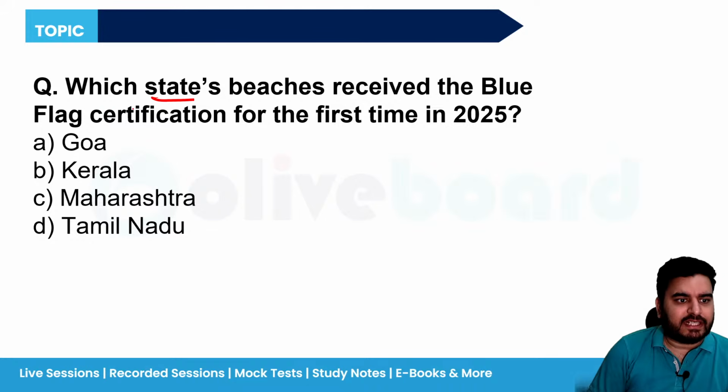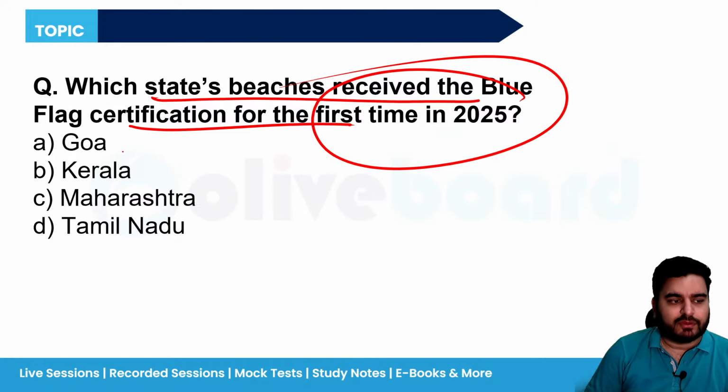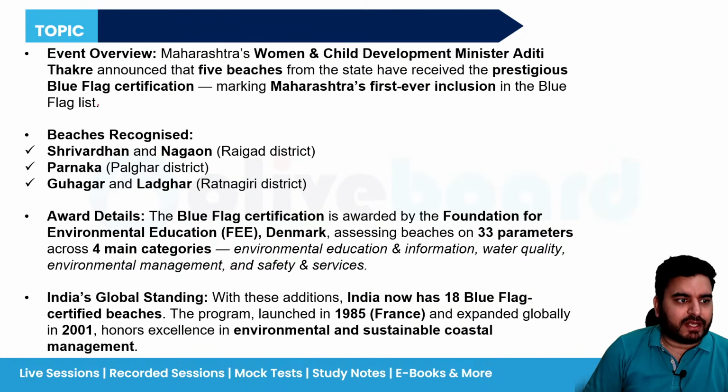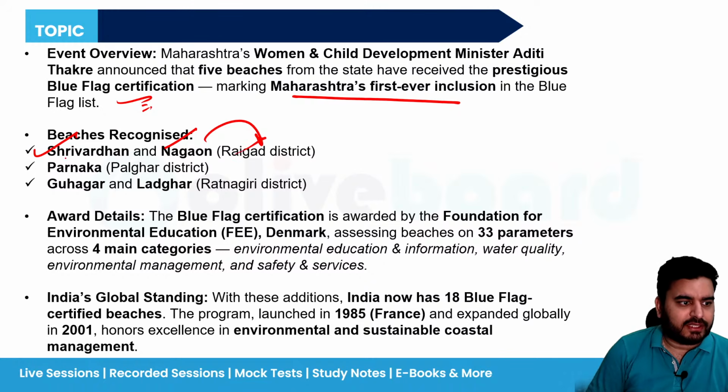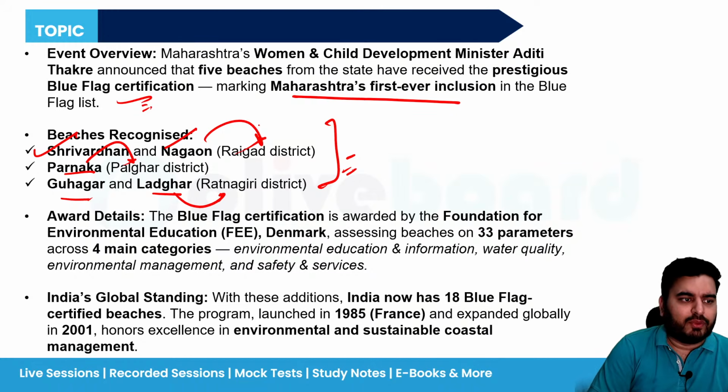So recently, which state's beaches received the Blue Flag certification for the first time in 2025? The correct answer is Maharashtra. So basically 5 beaches of Maharashtra have received this Blue Flag certification. These beaches are Shrivardhan and Nagaon in Raigad district, Parnaka beach in Palghar, and Guhagar and Ladghar in Ratnagiri. Okay. So just remember these names. These beach names are sufficient, and please read about the Blue Flag certification. Got it? Chal.